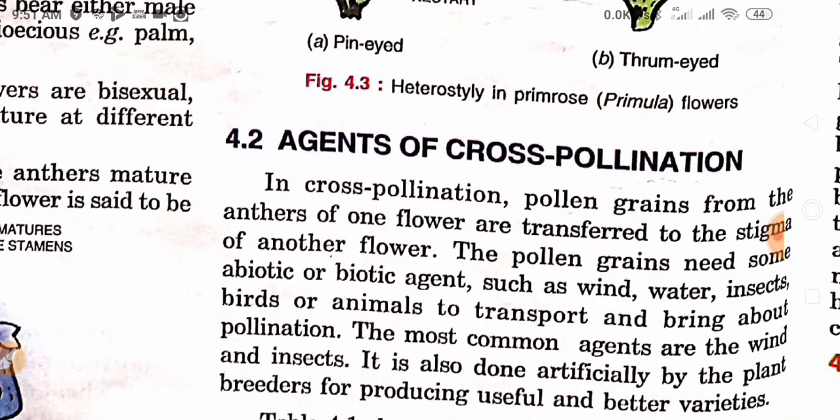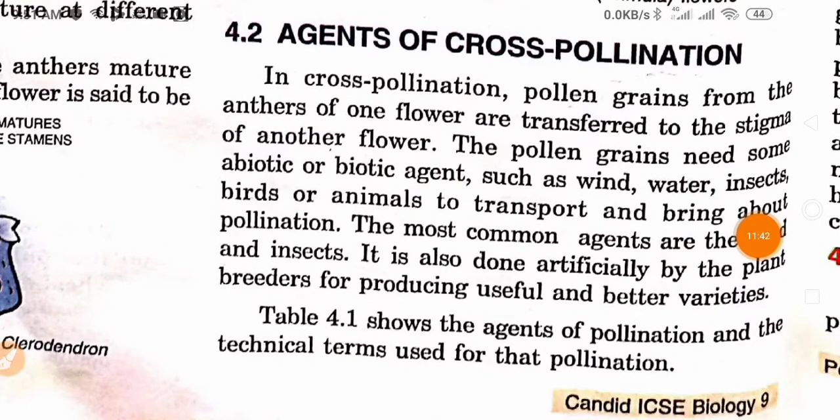So there are some agents of cross pollination also. In cross pollination, pollen grains from the anthers of one flower are transferred to the stigma of another flower. The pollen grains need some abiotic or biotic agents such as wind, water, insects, birds, or animals to transport and bring about the pollination, because it is quite difficult compared with self pollination.